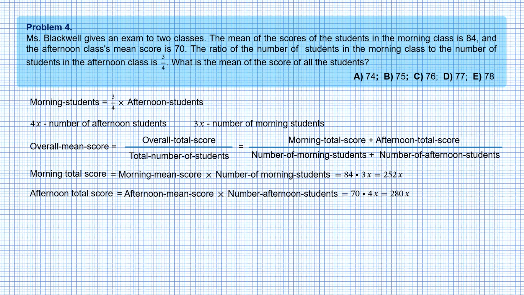Adding up the scores gives the overall total score, which is 532x. We also need to add up the numbers of students to get the total number of students, which is 7x. Now we are ready to find the overall mean score, which is 76. Choice C.